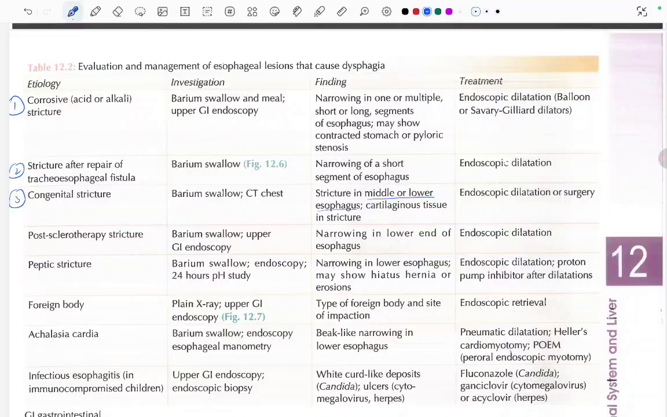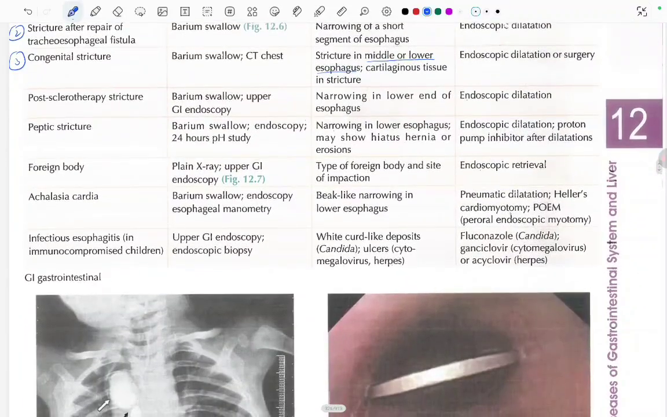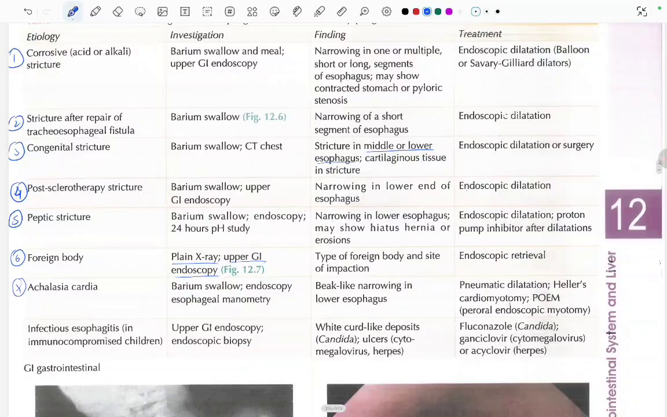Post sclerotherapy stricture: again in barium swallow there will be narrowing, and treatment is endoscopic dilation. There can be peptic stricture, foreign body, and achalasia cardia. In peptic stricture, barium swallow shows narrowing, endoscopic dilation can be done, and proton pump inhibitors after dilation. In case of a foreign body, plain X-ray and upper GI endoscopy are done. The type of foreign body and the site of impaction can be seen, and we can do endoscopic retrieval also.